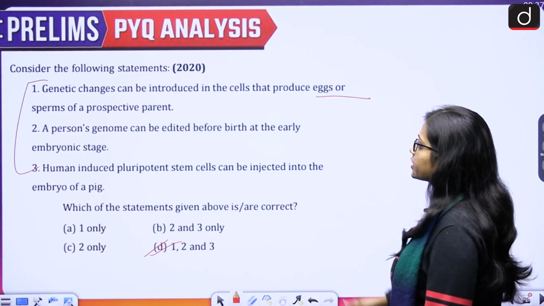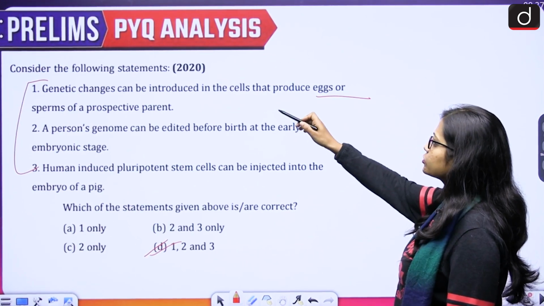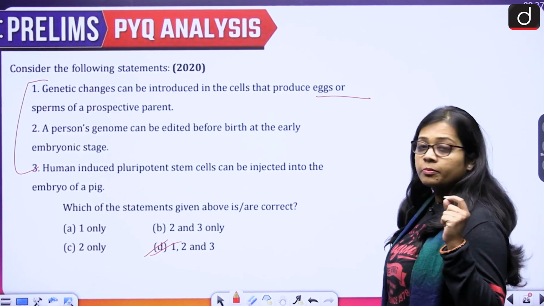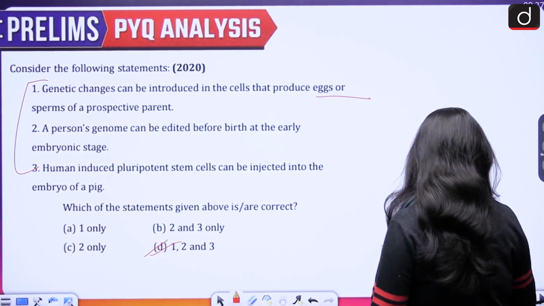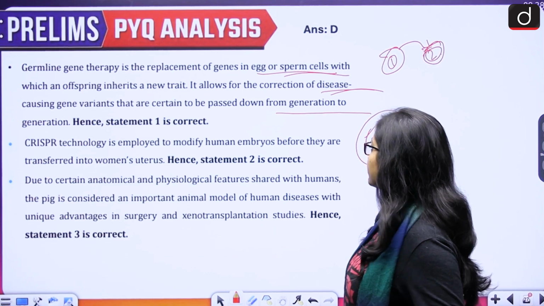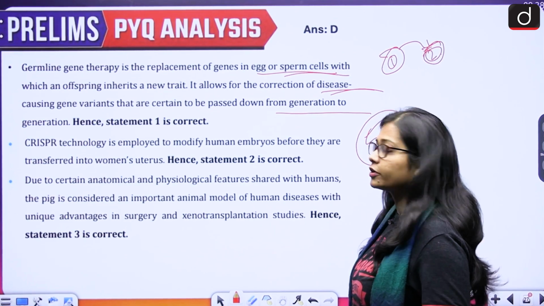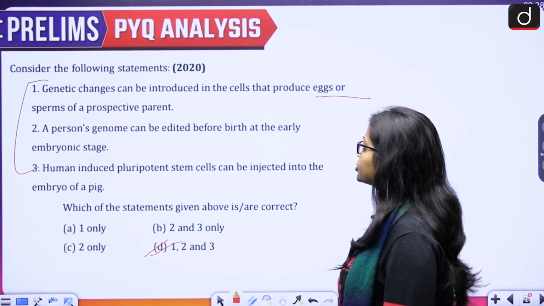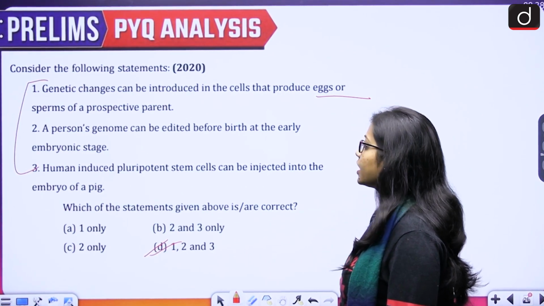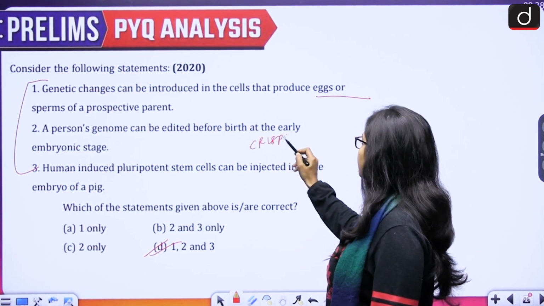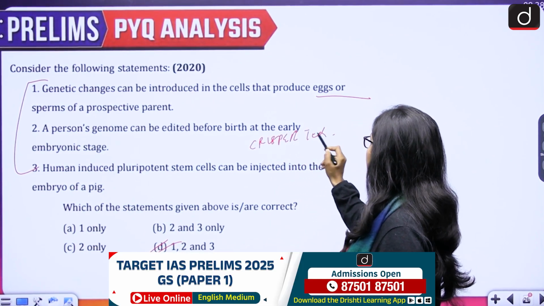So first becomes correct, that is genetic changes can be introduced in the cells that produce eggs or sperms of a prospective parent. Next, CRISPR technology is employed to modify human embryos before they are transferred into a woman's uterus. So a person's genome can be edited before birth at the early embryonic stage. This can be done using the CRISPR technology.